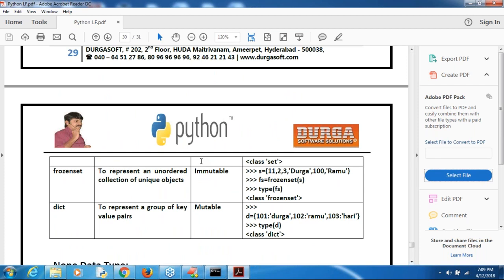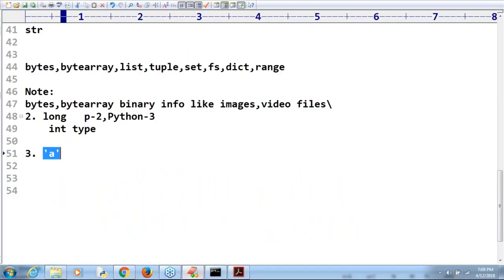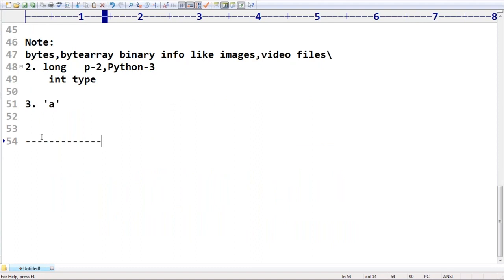Okay. So next, what is the next thing I have to discuss? Related to these data types, there are some important loopholes. Let me talk about them.